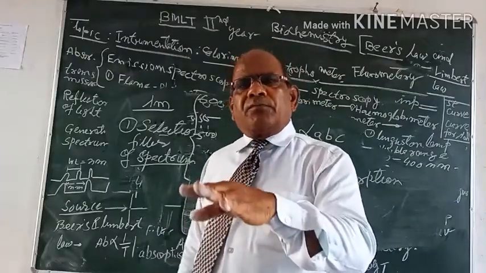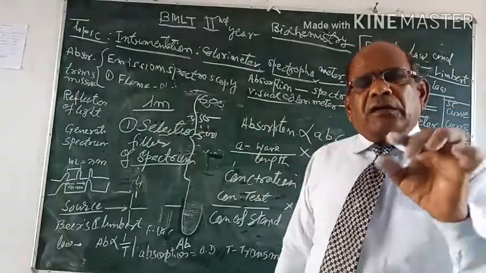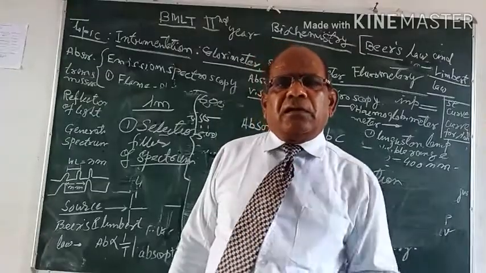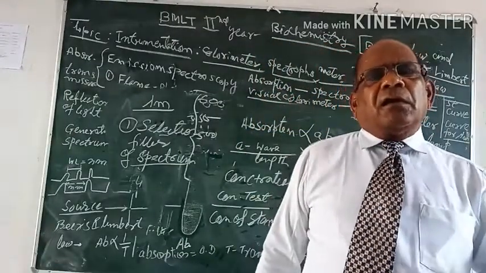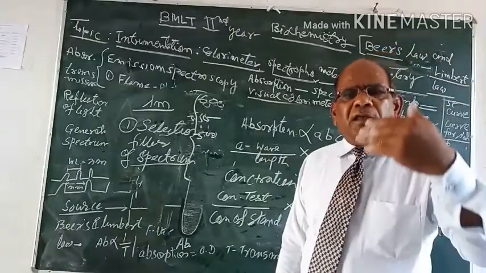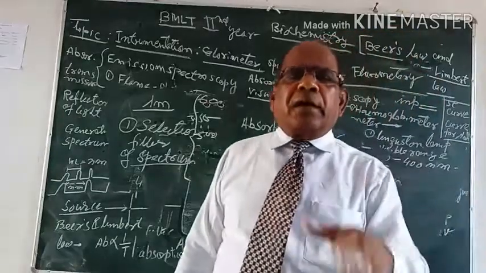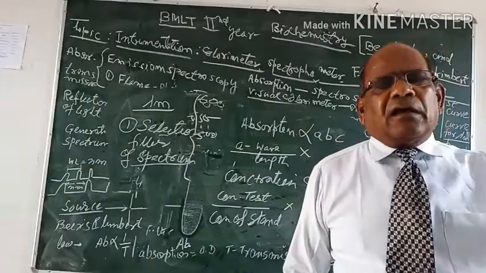The maximum absorption of light filter color will be the suitable, and it is known as the lambda max. This lambda max is generated with the help of the filter in calorimeter, but when we use spectrophotometer, the spectrum is generated with the help of a prism, grating of prism.